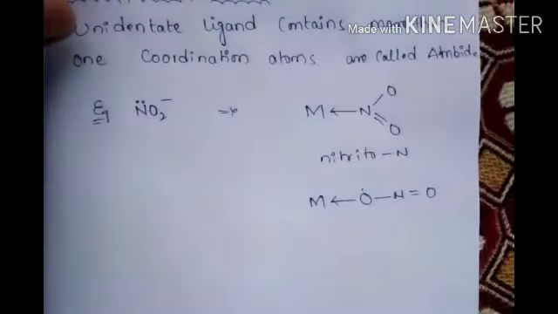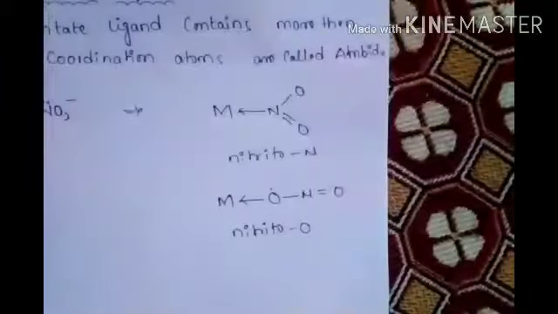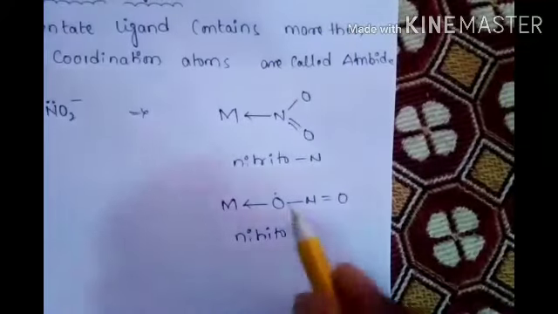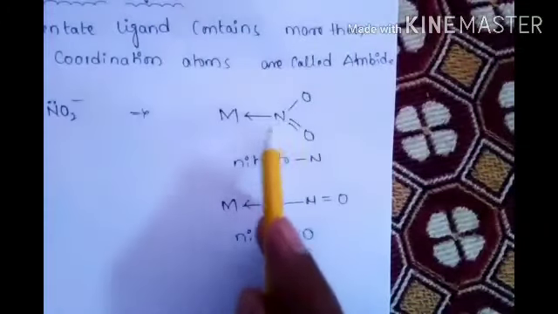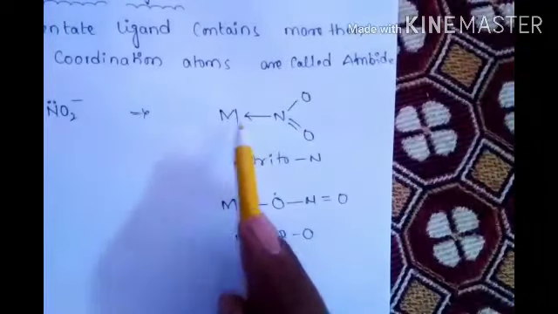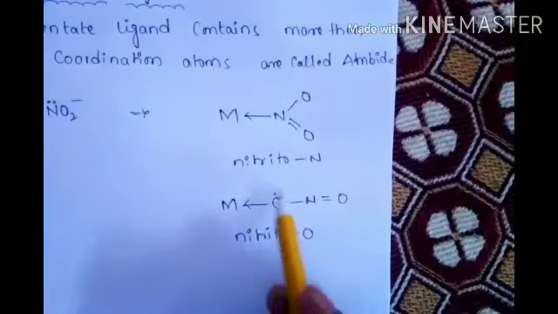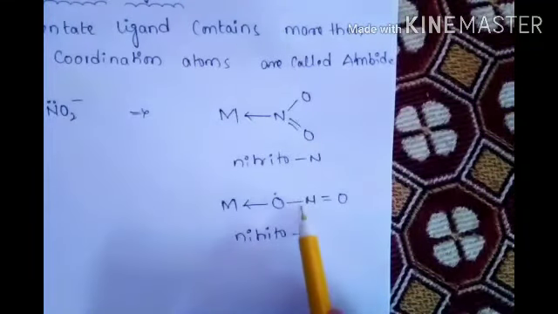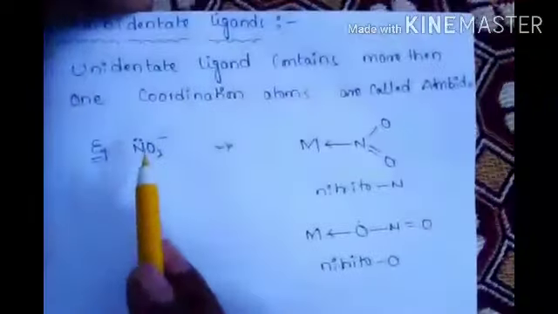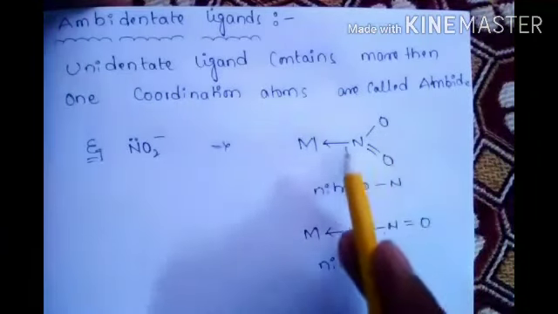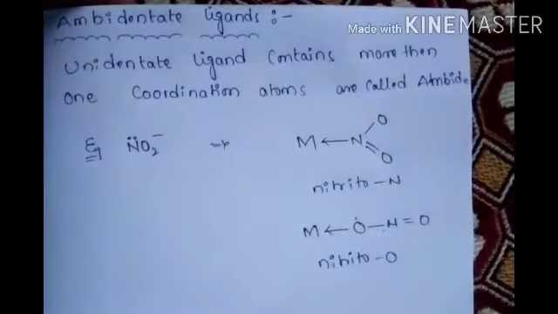Okay, this is nitrito O. This is nitrito N. This is nitrito O. In the nitro compound, the central metal atom can take either N onwards or O onwards. Two possibilities are there. So a unidentate ligand containing more than one coordination atom, N and O, is called ambidentate.